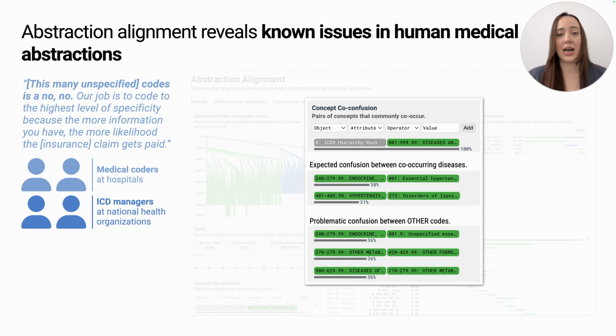"Our job is to code to the highest level of specificity, because the more information you have, the more likelihood the insurance claim gets paid." They worried that models trained on this dataset could learn to over-apply unspecified codes and lead to persistent insurance denials in the real world. In fact, this issue of overusing unspecified codes is something that the WHO changed when it updated from ICD version 9 to ICD version 10. So, beyond identifying misalignments in our models and datasets, here, abstraction alignment has actually identified an issue in our human abstractions, suggesting ways to improve our own conceptual relationships.